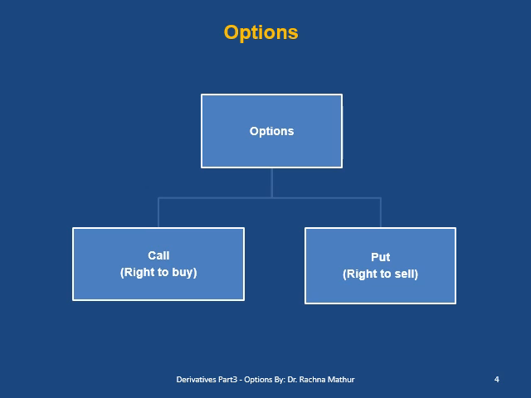Now, what is a call option? A call option grants the owner of the option the right to buy a financial asset from the other party. And a put option is the option that grants the owner of the option the right to sell a financial asset to the other party.